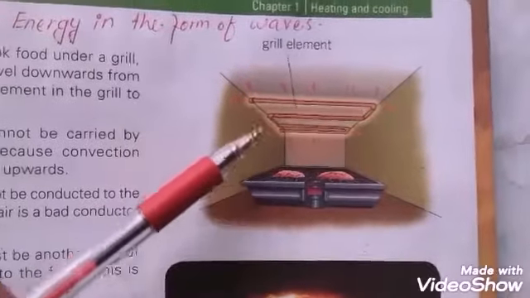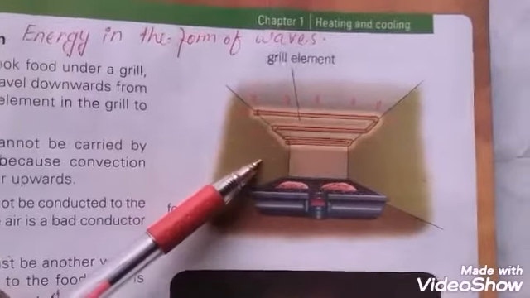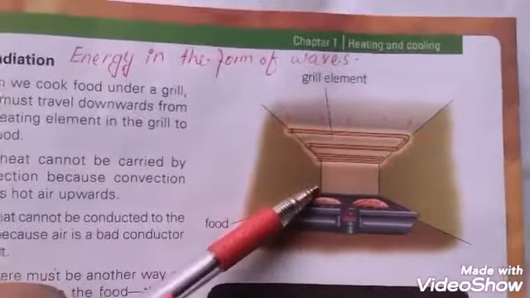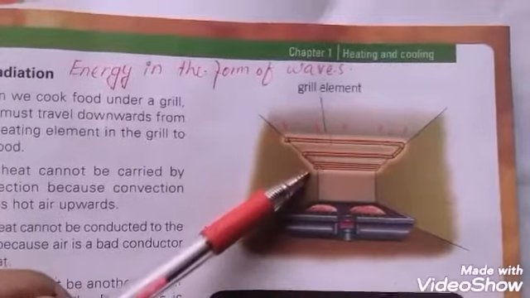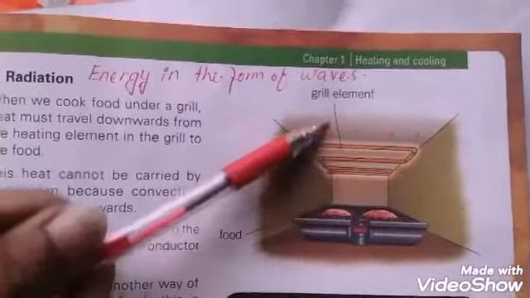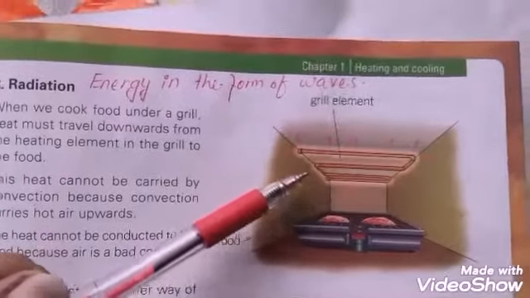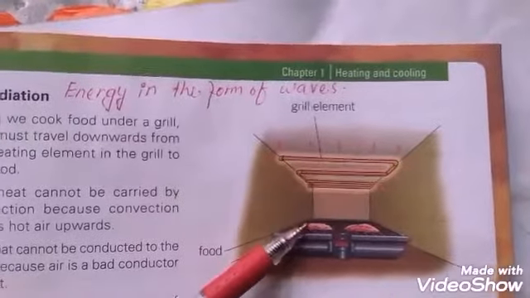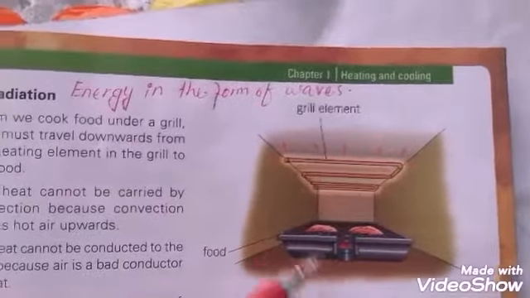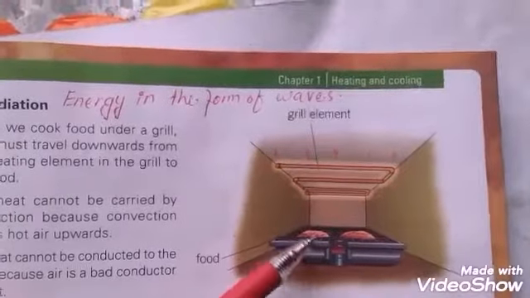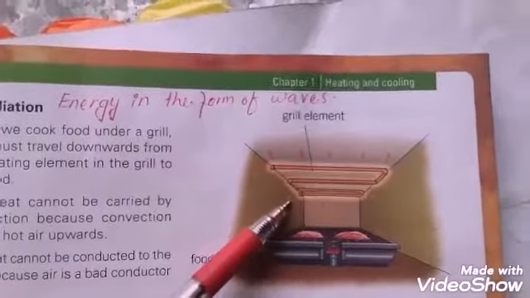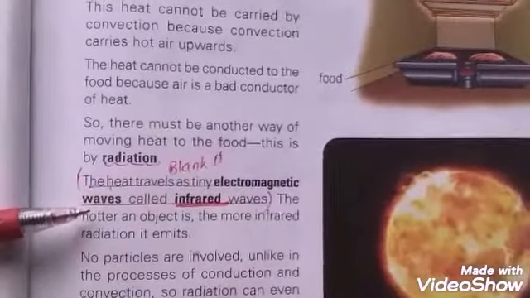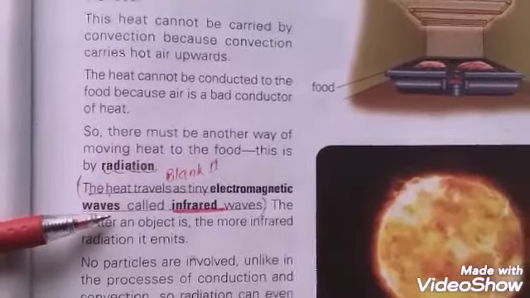Students, look at your book. In this figure, when we cook food under a grill, heat must travel downwards from a heating element. This heat cannot be carried by convection because convection carries heat upward. Heat can't be conducted to the food because air is a bad conductor. So, another way of moving heat to cook food is radiation. Here, blank number 11. The heat travels as tiny electromagnetic waves called dash waves, infrared waves.